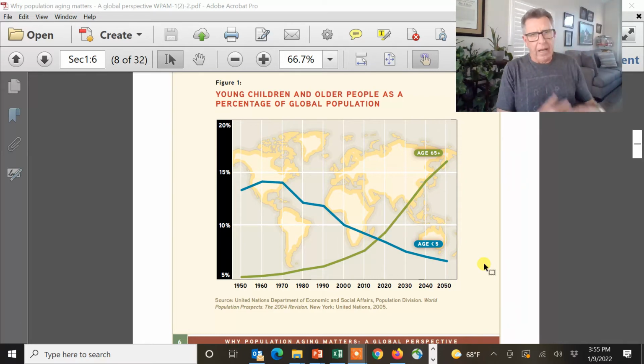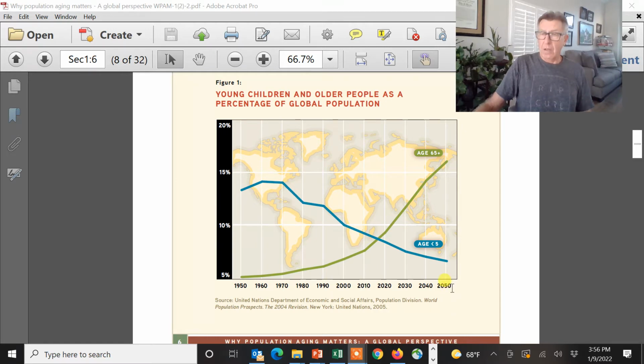As an earmark, we look at people over the age of 65 and people under the age of 5, as a percent of the global population.